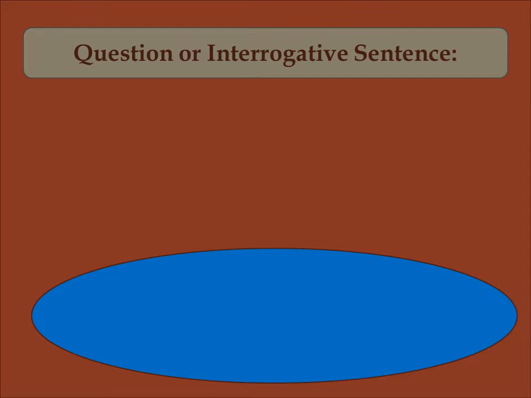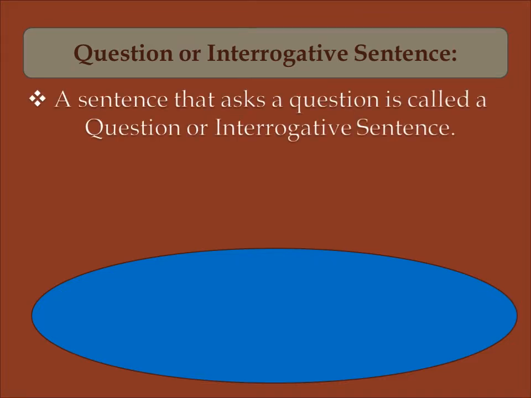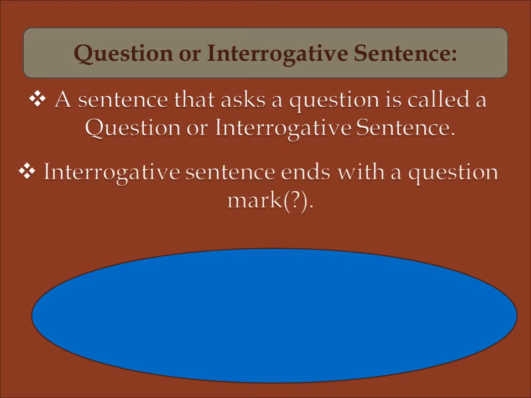Question sentences are included as interrogative sentences. Let us see the definition. A sentence that asks a question is called a question or interrogative sentence. Means the question sentences are called question or interrogative sentences. An interrogative sentence ends with a question mark.